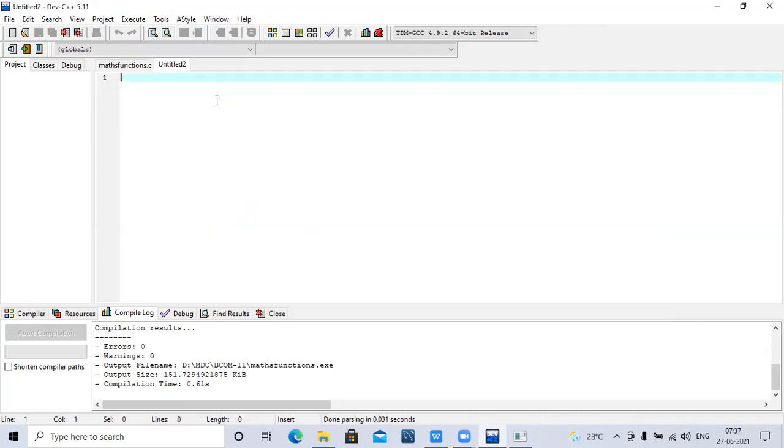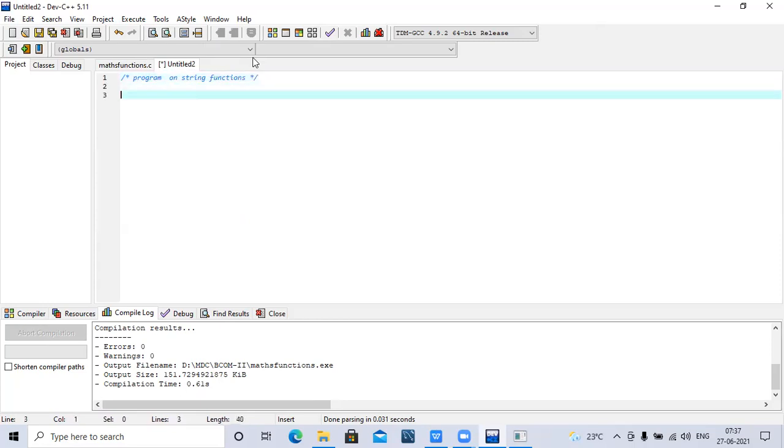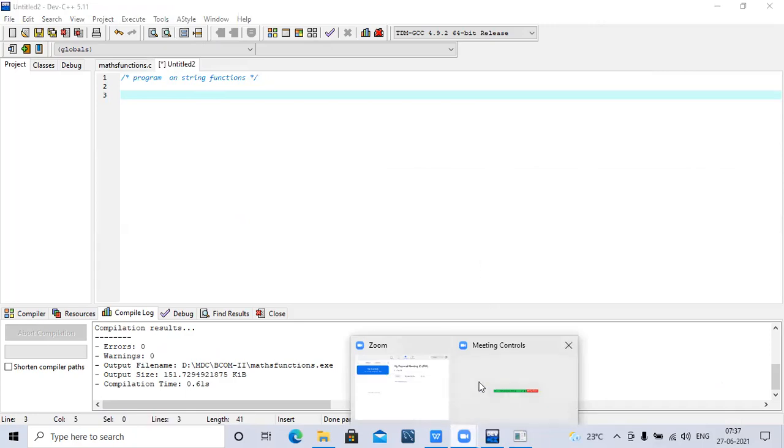Now look into the next one. Those are called the string functions. First of all, what are the different string functions that you have?